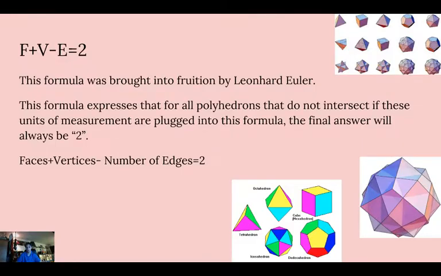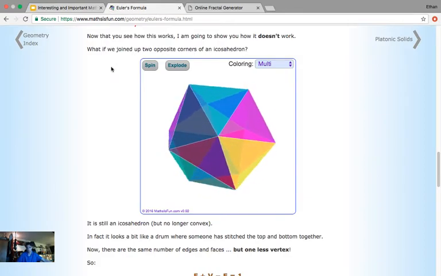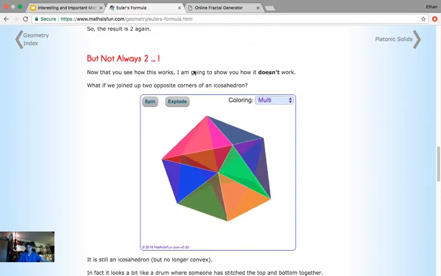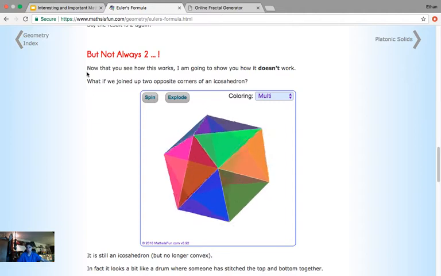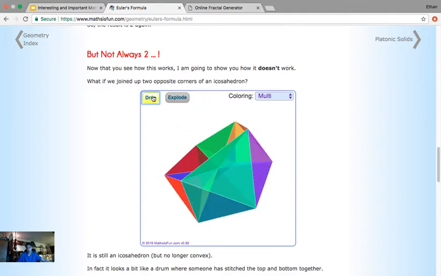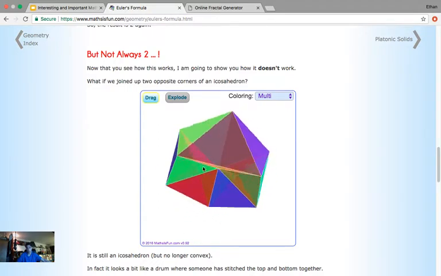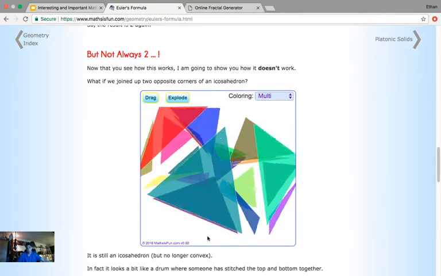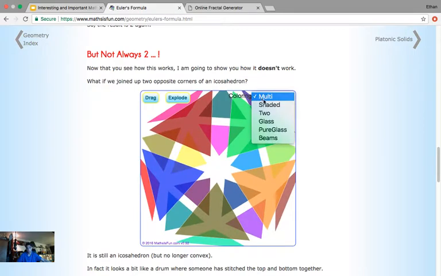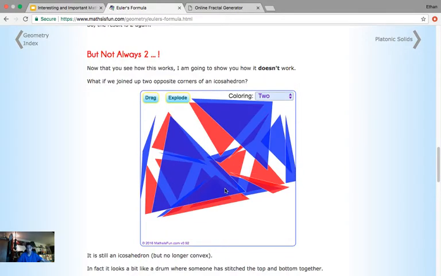So that's really interesting. The next one is the final formula I'll show, but before that, let me just show you this website. It's pretty interesting. It's called Euler's Formula on MathIsFun.com. You can actually see these formulas, and you can look at an icosahedron and mess around with it. You can drag it around. It's really fun and interactive to look at this geometric beauty. You can explode it. Isn't that pretty cool? You can actually see all the vertices and the faces in clear detail, and you can change how it looks. For example, you can change the colors. You can make it just simply two different colors.